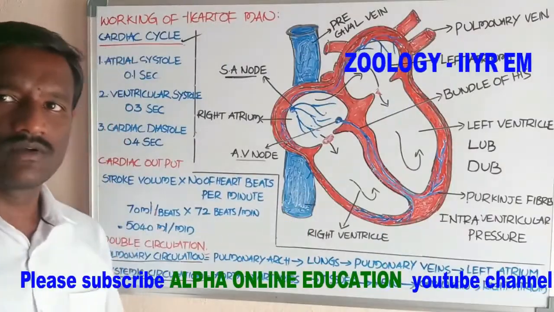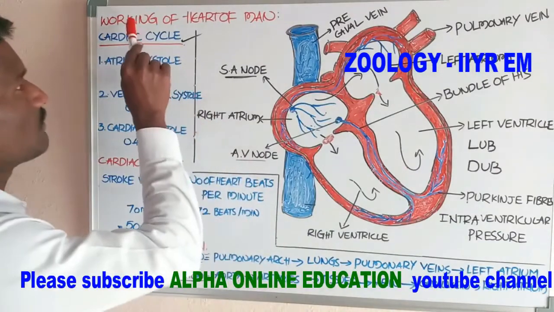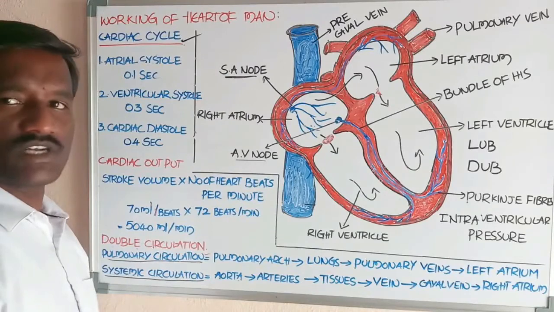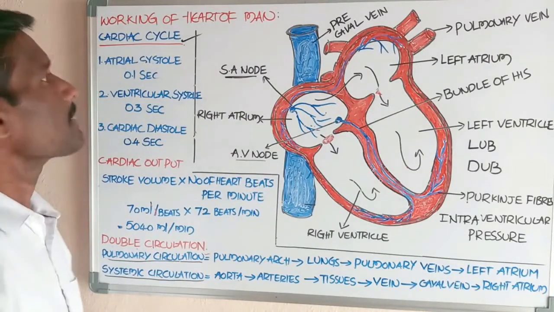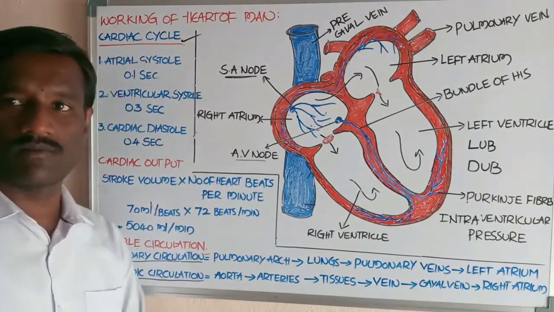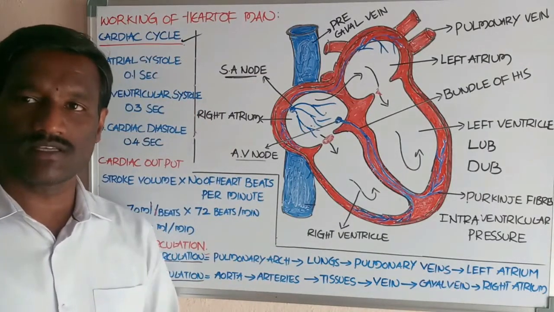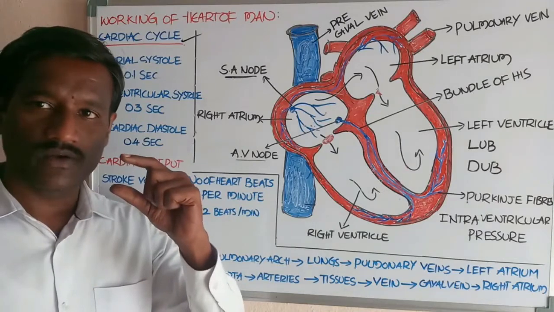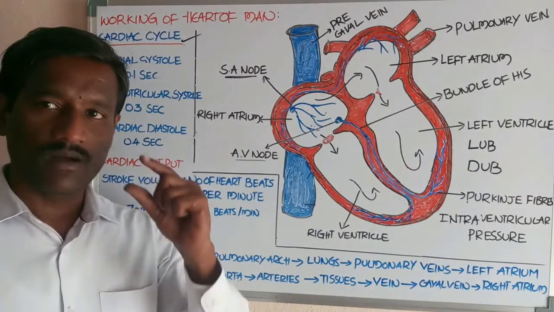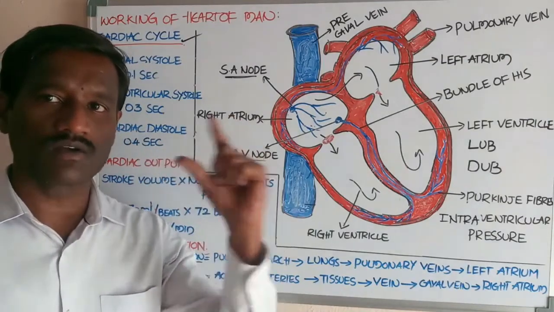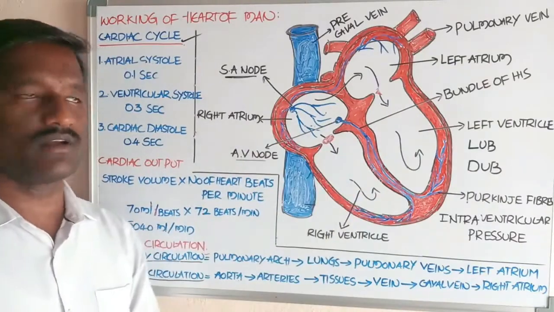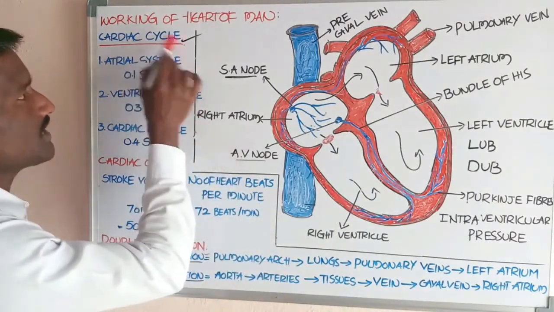Okay, students. Now we are going to discuss the working of the heart of man. Already you know about the structure of the heart, and now the explanation of the cardiac cycle. Cardiac cycle means the duration of the time period between the beginning of one heartbeat to the beginning of the next heartbeat. That is called the cardiac cycle.